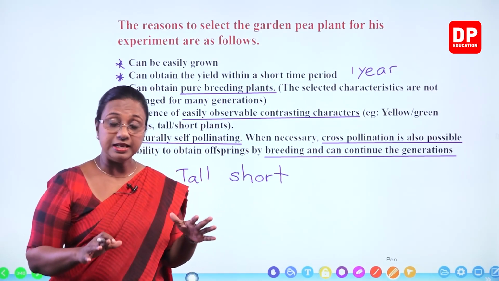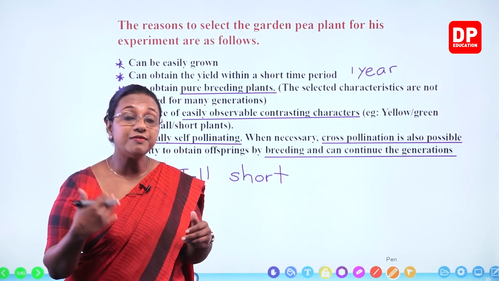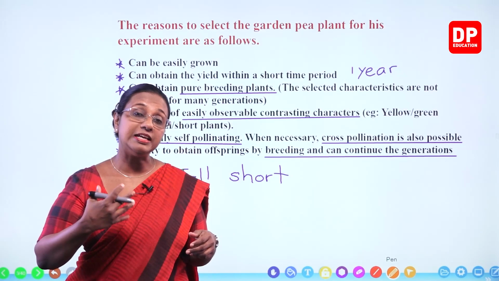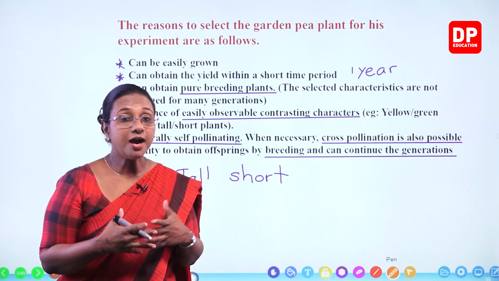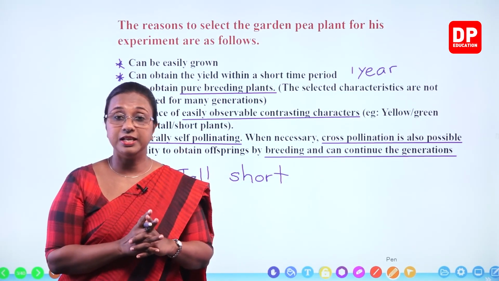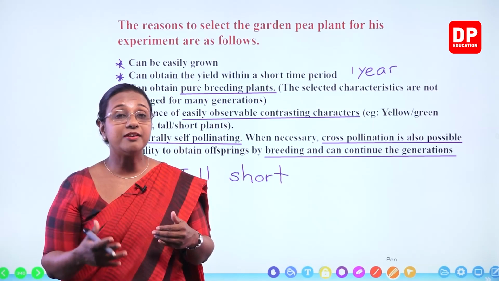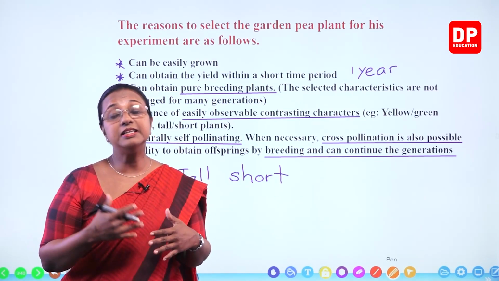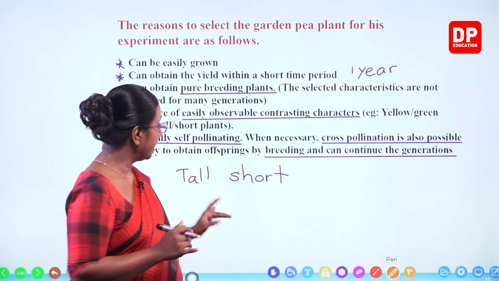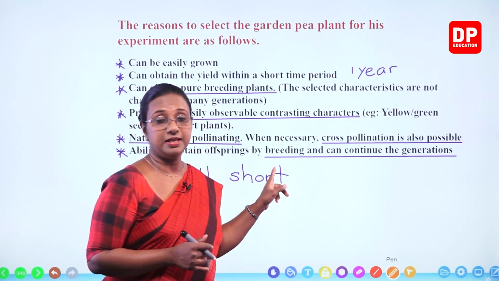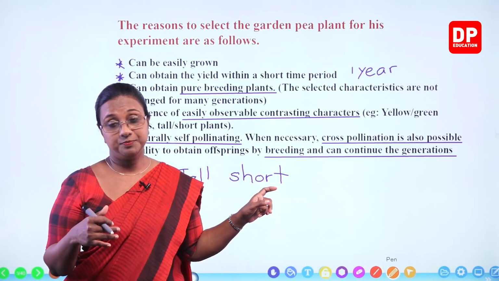When we say breeding, we are trying to modify characteristics so that we get characteristics that are more useful to us. Basically, it is the cross-breeding of plants. You can mix characteristics and try to get the desired characteristics using genetics. So that is the concept of breeding: getting characteristics that are useful for man.